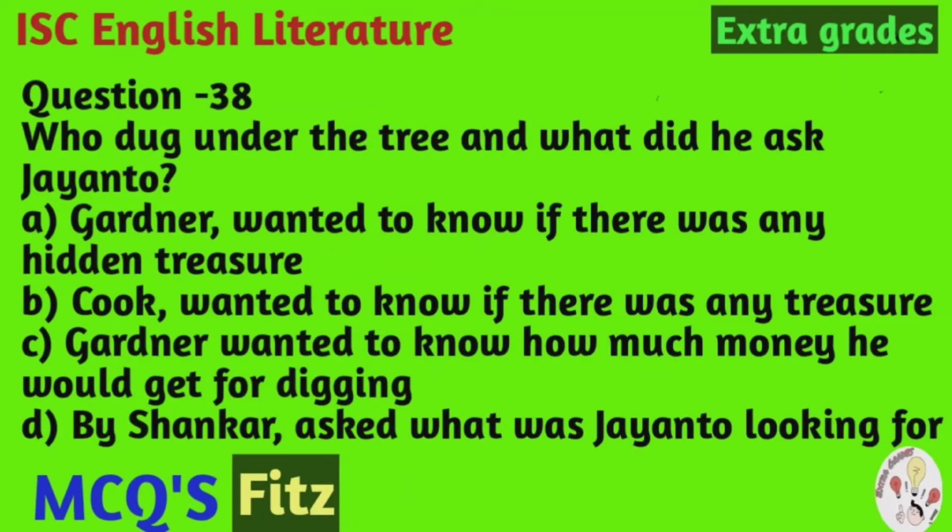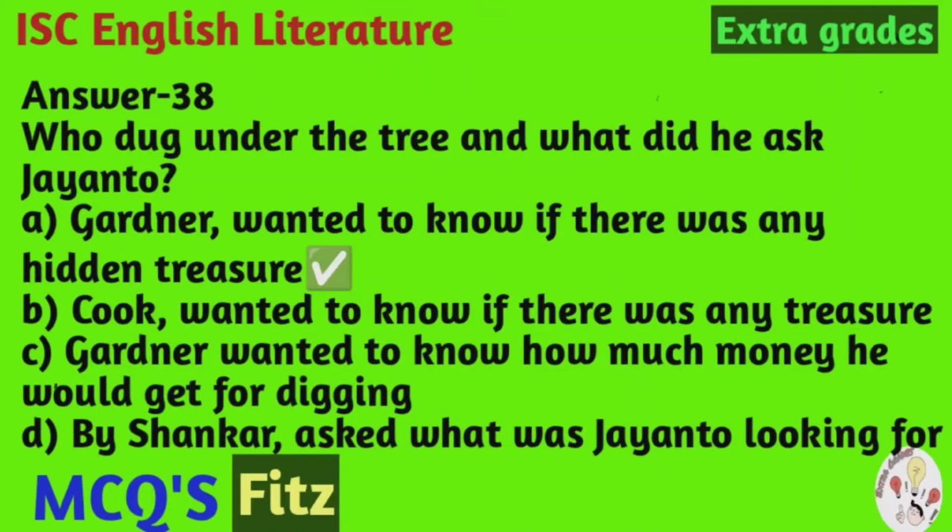Question number 38. Who dug under the tree and what did he ask Jayanto? And the options are A, gardener wanted to know if there was any hidden treasure, B, cook wanted to know if there was any treasure, C, gardener wanted to know how much money he would get for digging, D, Shankar asked what was Jayanto looking for.